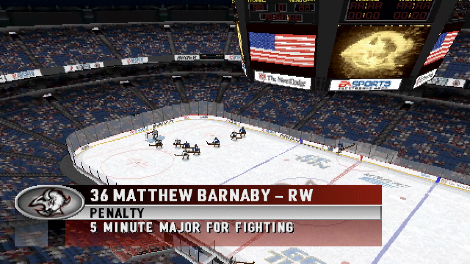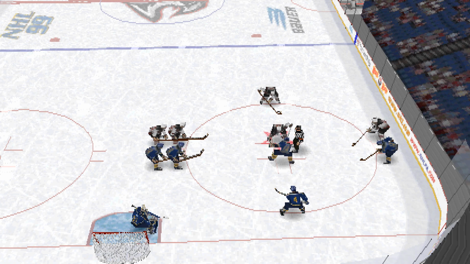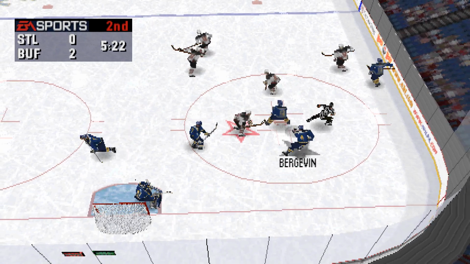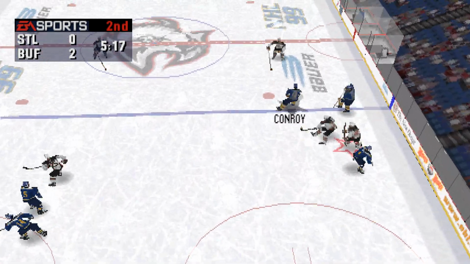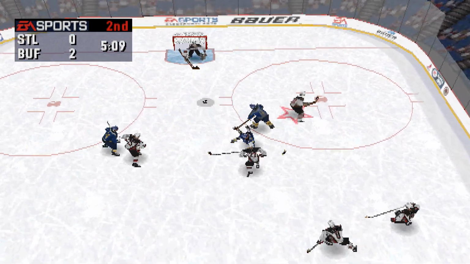So will Twist. Buffalo penalty to number 36, Matthew Barnaby, a 5-minute major for fighting. St. Louis penalty to number 18, Tony Twist, a 5-minute major for fighting.